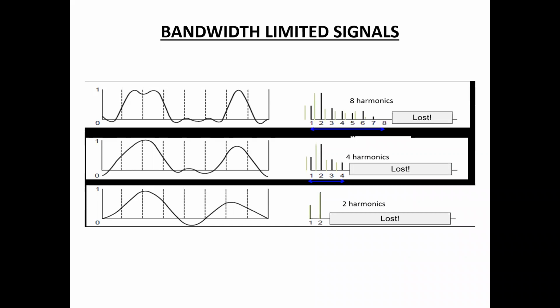Here, in a bandwidth limited signal, limiting the bandwidth means limiting the data rate. That is a bandwidth limited signal. Here we use harmonics: 1 harmonic, 2 harmonics, then 1, 2, 3, 4 harmonics, and similarly 1, 2, 3, 4, 5, 6, 7, 8 harmonics.